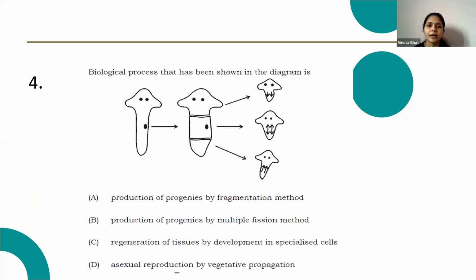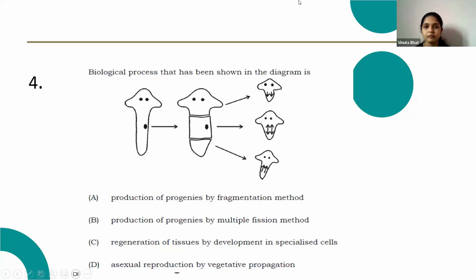Next question. Biological process that has been shown in the diagram. Option A, production of progenies by fragmentation method. Option B, production of progenies by multiple fission method. Option C, regeneration of tissues by development in specialized cells. Option D, asexual reproduction by vegetative propagation.